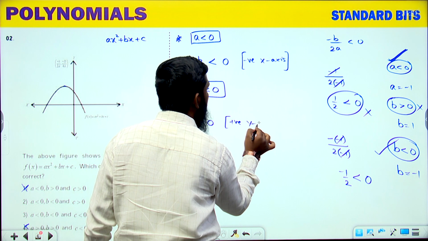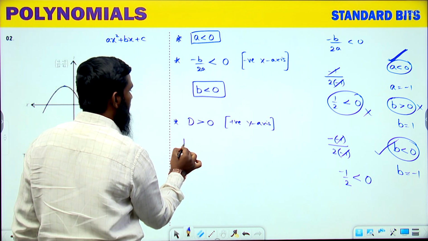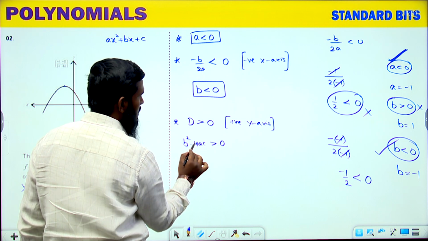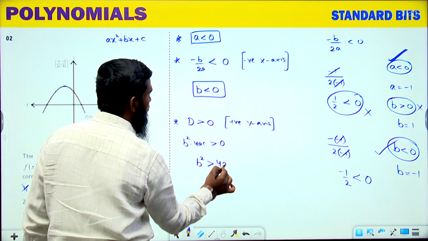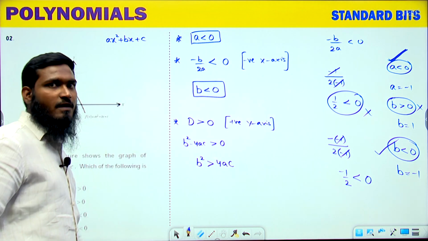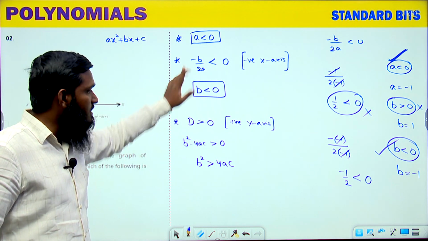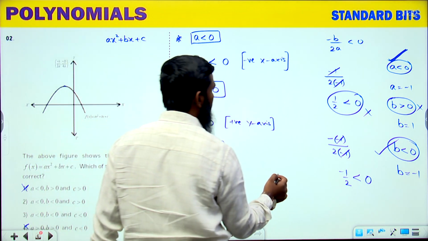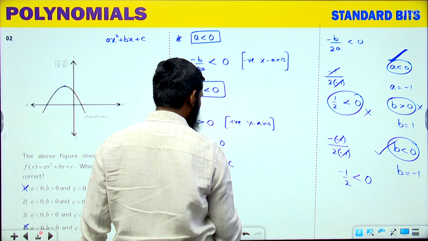So, for this what we have taken over here? Positive y-axis. If you have taken positive y-axis over here, now let us see this part. If you have taken b square minus 4ac greater than 0, minus 4ac if you are sending over there means what? B square greater than 4ac. Okay, this part we have taken. Now, B value is less than 0, A value is less than 0, what should be C value? Let us take one simple example over here again.